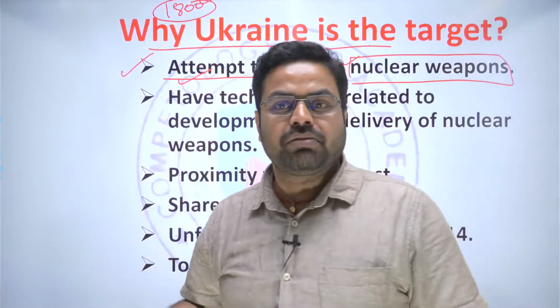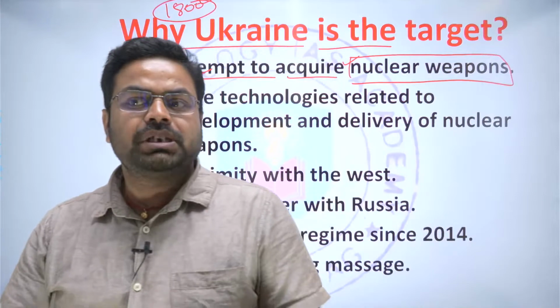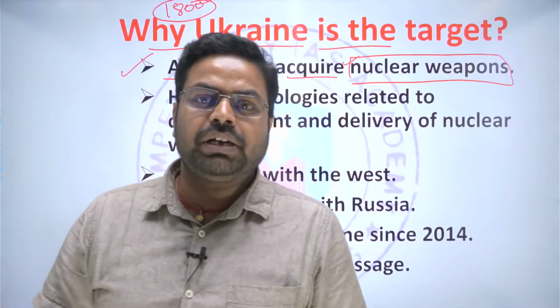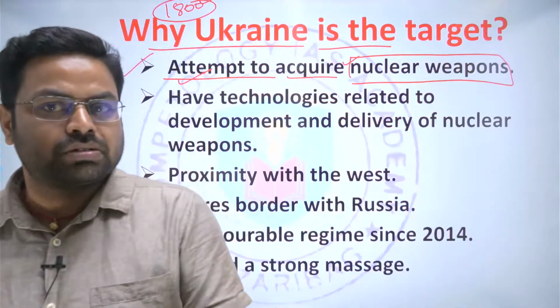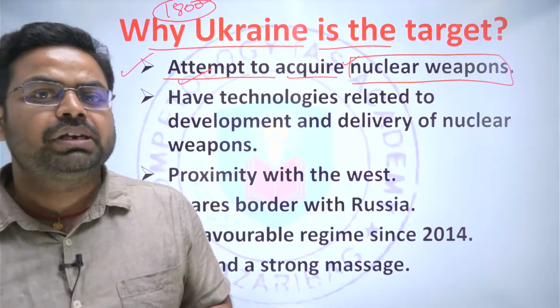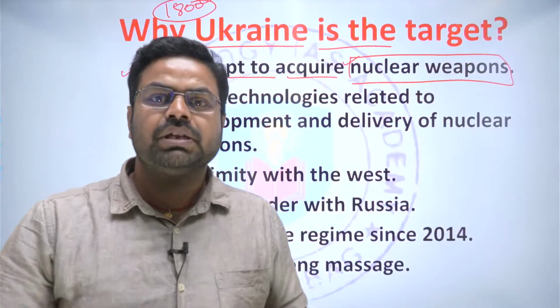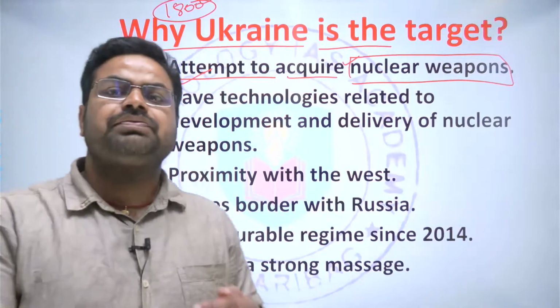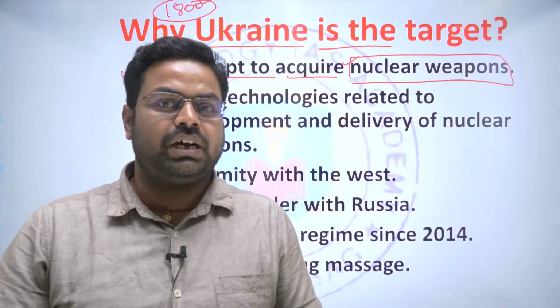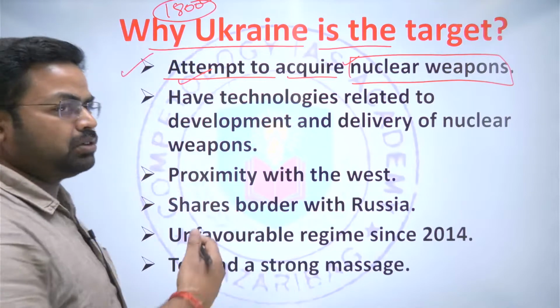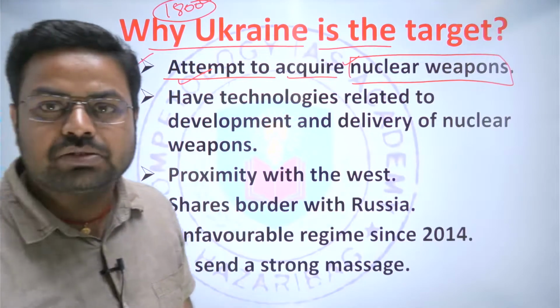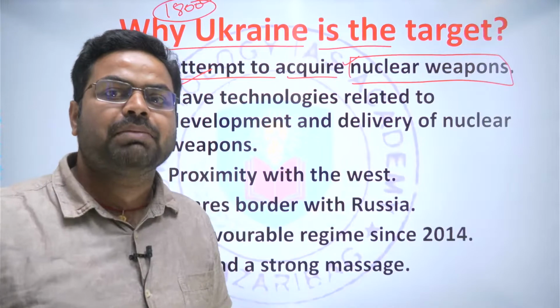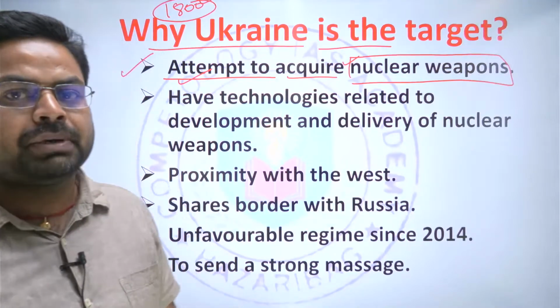The government in Ukraine was having proximity to the Russian government. They were in close contact with the Russian government, and when the Russian government convinced them that we will ensure your security, then they transferred the nuclear weapons to Russia. And even now Chernobyl is still the facility from where Ukraine is capable of developing nuclear weapons.